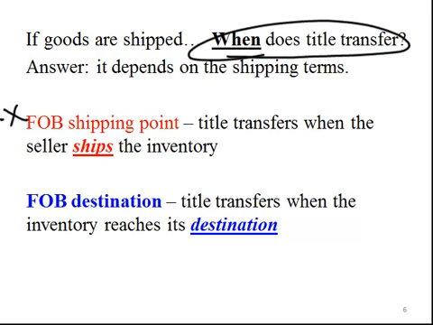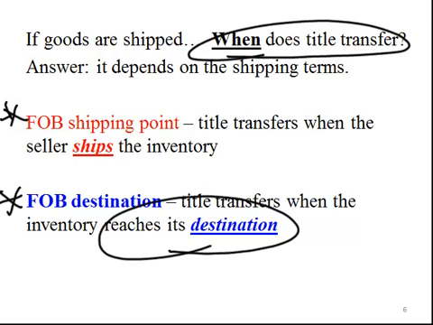Under terms FOB shipping point, title transfers when the seller ships the inventory. As the buyer, we take title at the time it leaves the seller's warehouse, and in transit, risk of loss is with us. In contrast, under FOB destination, the seller retains ownership of the goods and bears the risk of loss during transport. We will not take title until it reaches the destination of our warehouse.